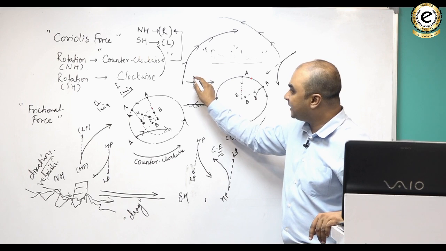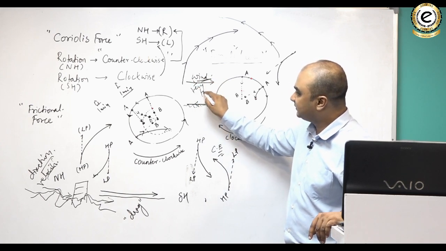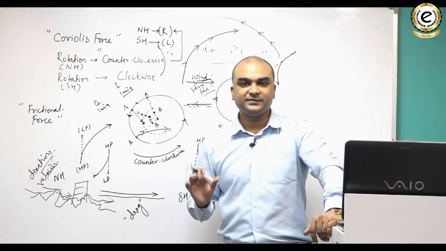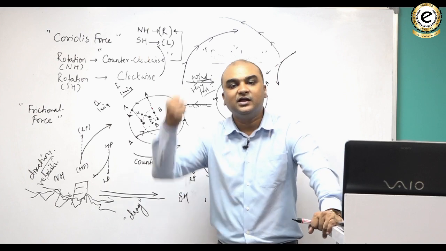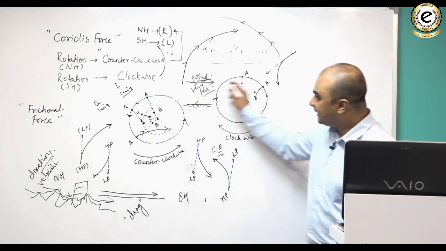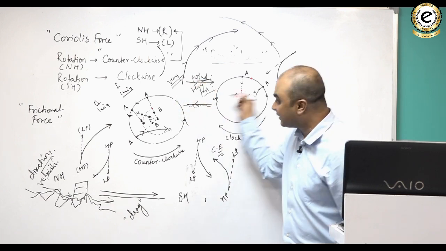That's why upper air wind is very fast, because there is no frictional loss of speed. There is no resistance or drag that causes the wind to lose speed. Therefore, the upper air winds are very fast when compared to these surface winds.